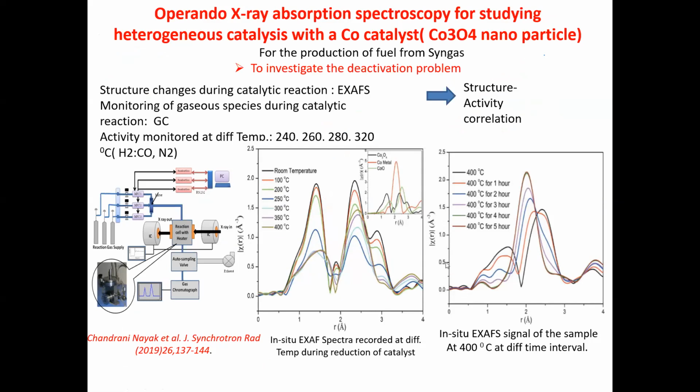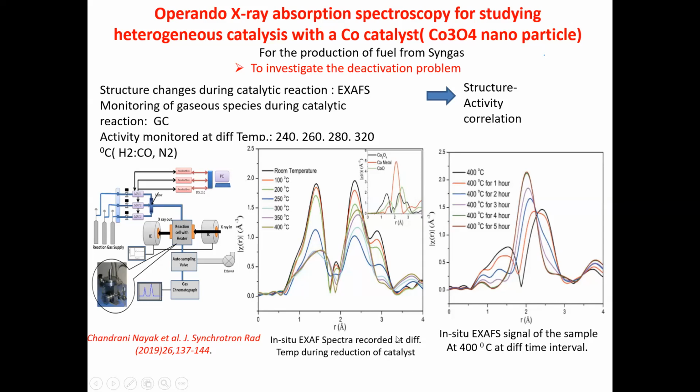The material is Co3O4 nanoparticles, and we have monitored at different temperatures from 240 to 320. During this temperature range we have also monitored the evolution of the gases coming out from this reaction, H2, CO, N2, by using a gas chromatograph.